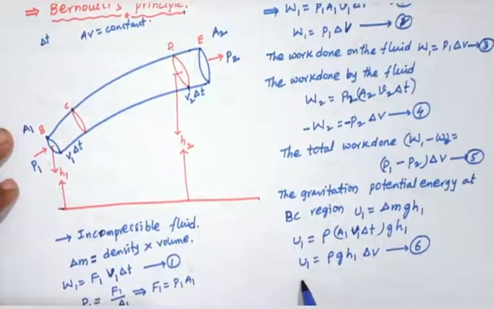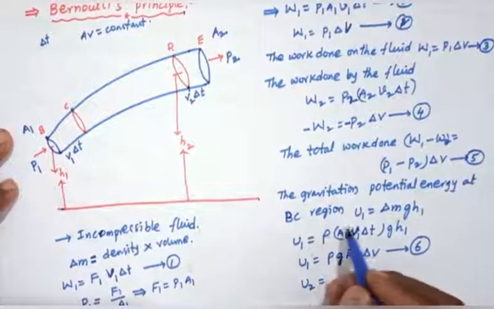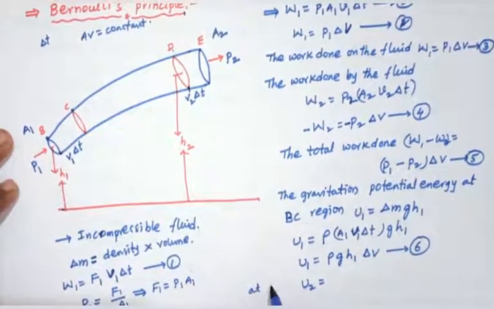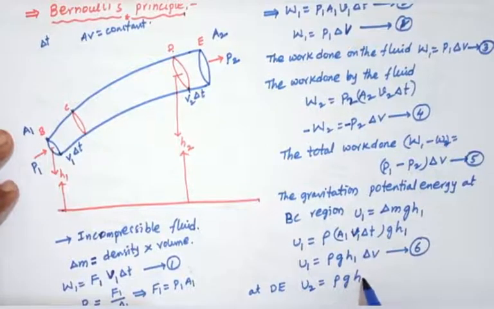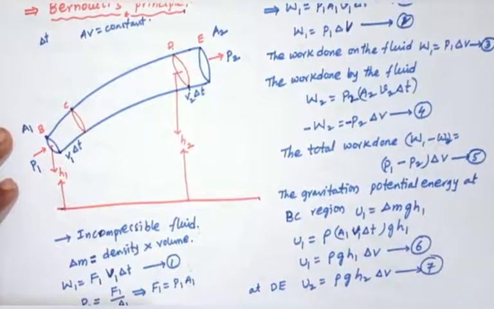And at U2, at the DE region, U2 equals to the same, rho g h2 into delta V. So this is equation number 7.